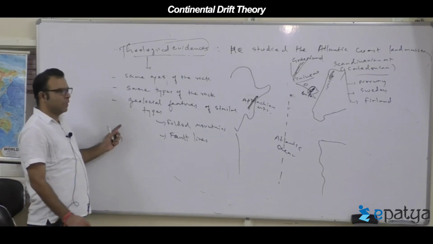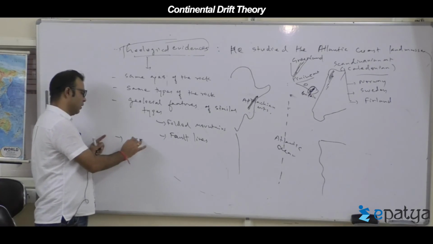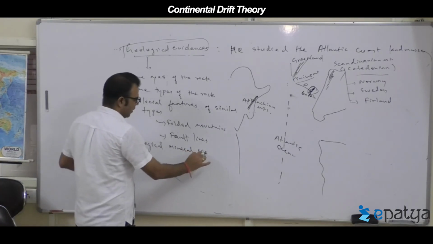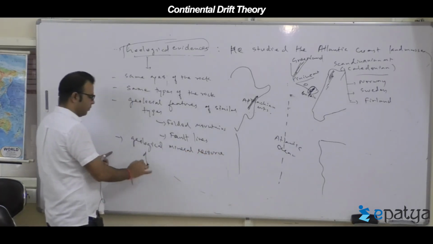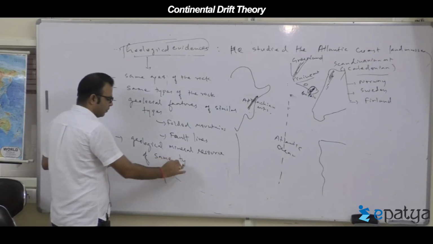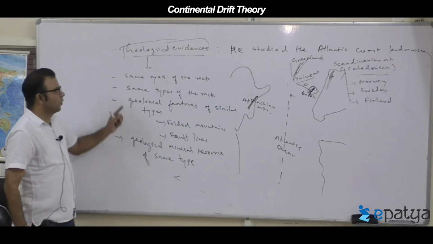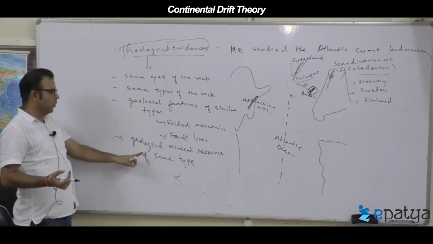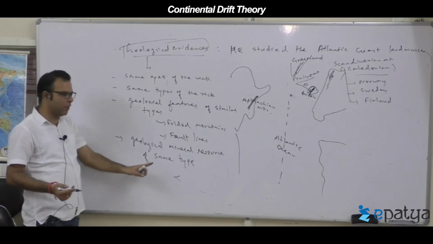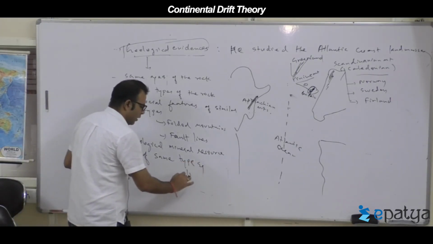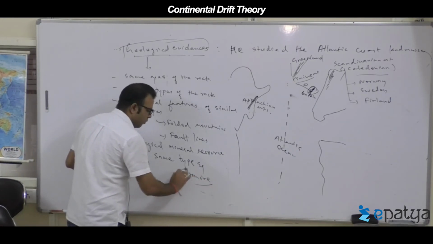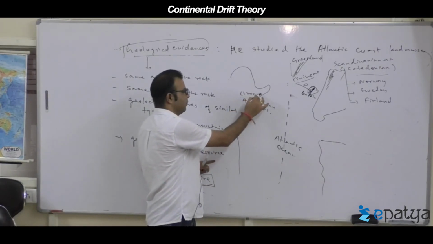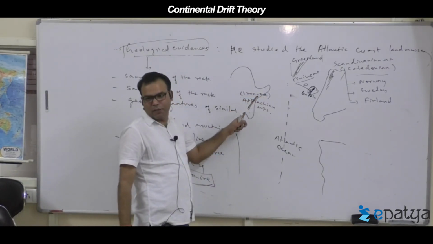Now, not only this, he found geological mineral resources of the same type. Geological means there must be similarity by geological formation process. Geological mineral resources of the same type, especially iron ore, he found on both the coasts. Especially the Appalachian Mountains contain iron ore. Appalachian Mountains contain what? Iron.